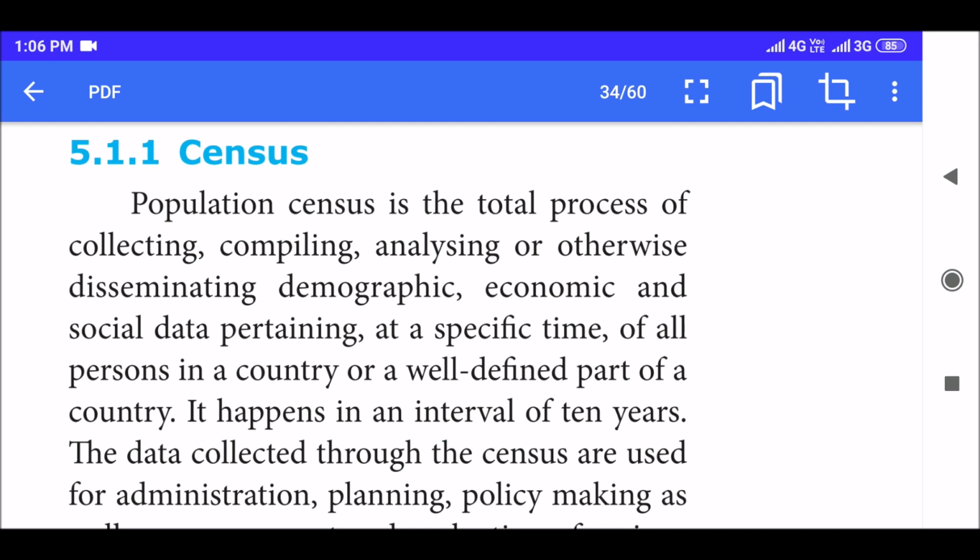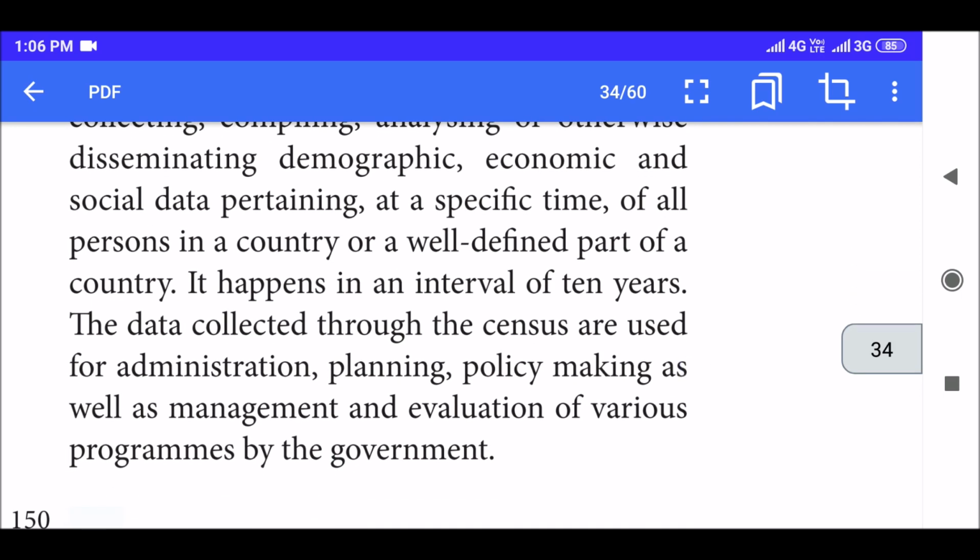It happens in an interval of 10 years. The data collected through the census are used for administration, planning, policy making, as well as management and evaluation of various programs by the government.